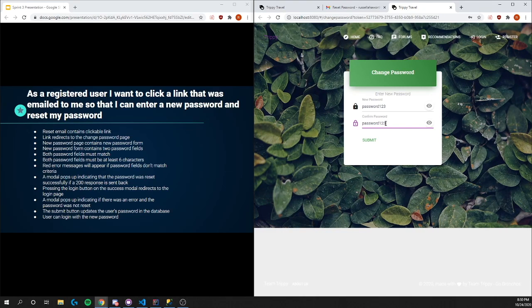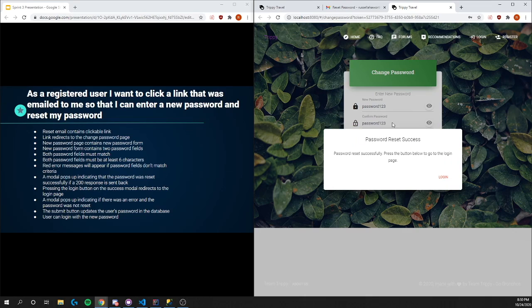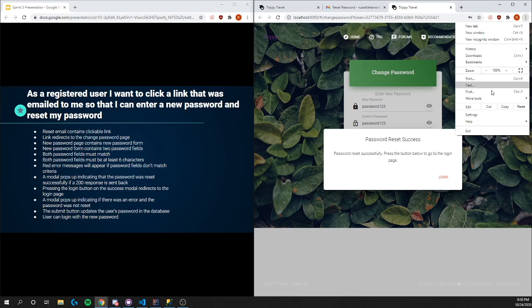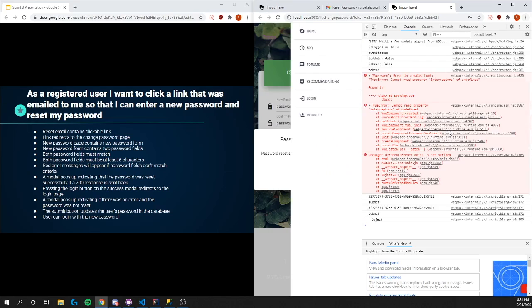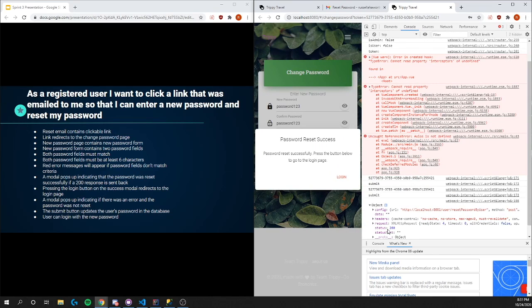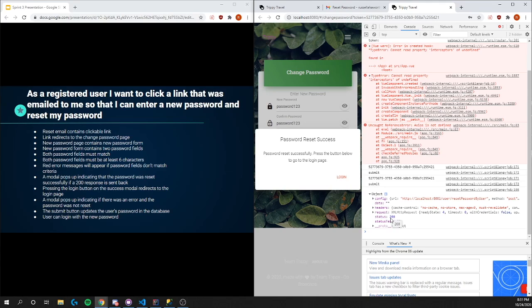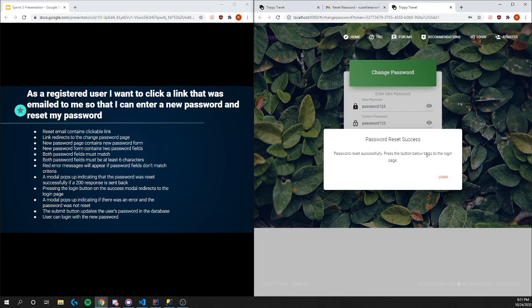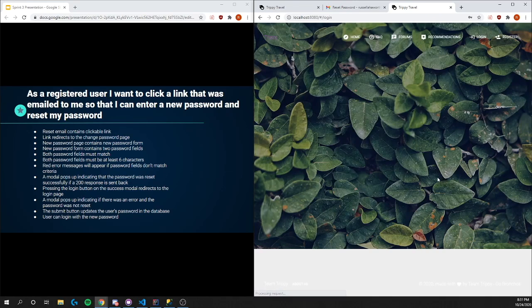A modal pops up indicating that the password was reset successfully if a 200 response is sent back. So if we press submit, and we receive a modal that says the password reset was a success. And then if we go look in our console, we can see that a 200 status was sent back indicating success. A modal, pressing the login button on the success modal redirects to the login page.